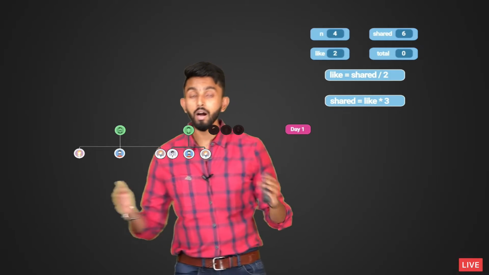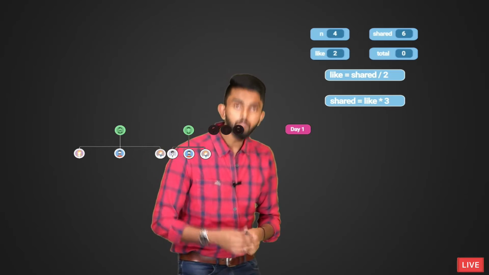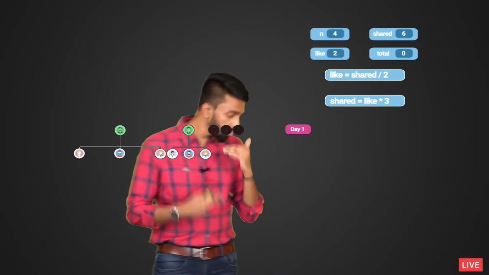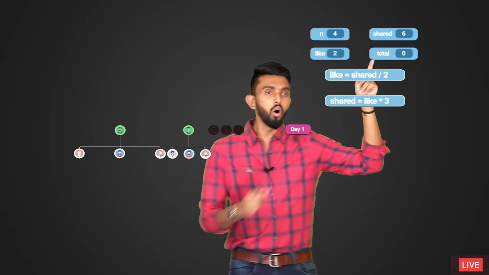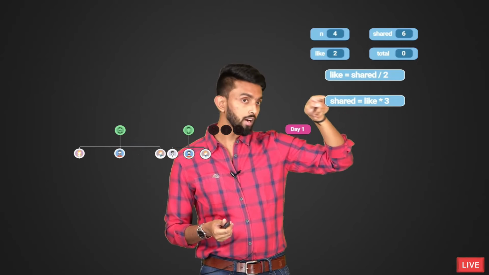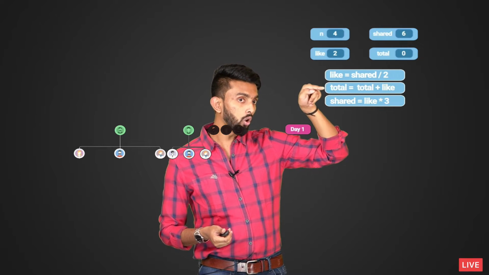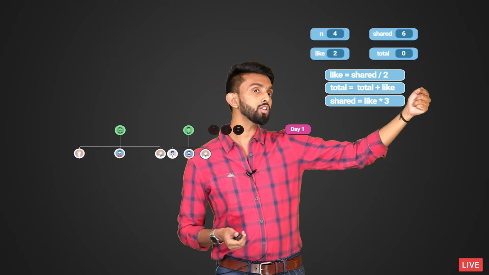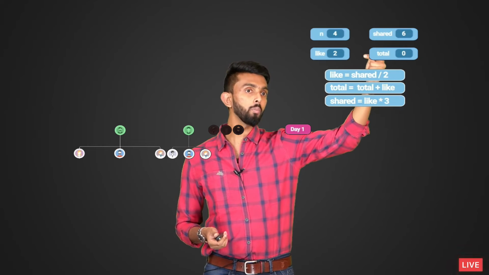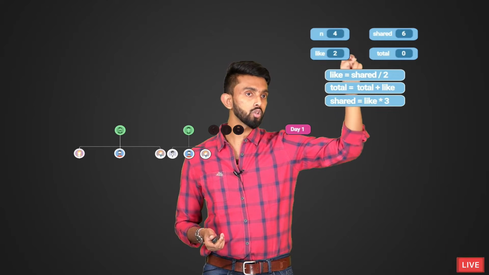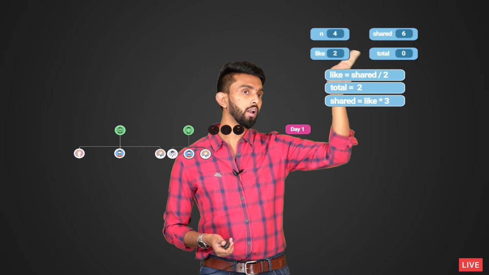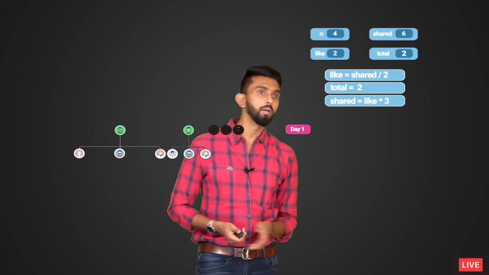But it is very important that you maintain the cumulative likes. Cumulative likes means, on day 1, how many total people have liked it? 2. So that also you must calculate. That is what I am also showing. See, total is equal to previous total plus the number of likes. So initially it is 0. 0 plus how many people liked it on day 1? 2 people. So 0 plus 2 is 2. So total likes is going to be 2, which is what I am also showing.